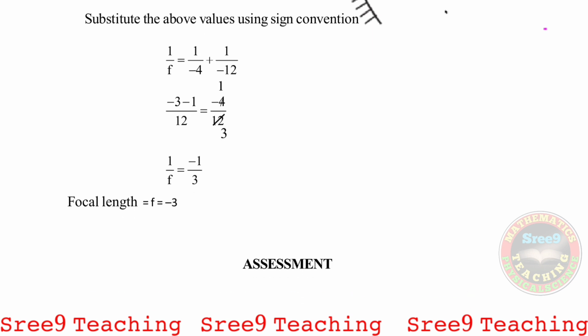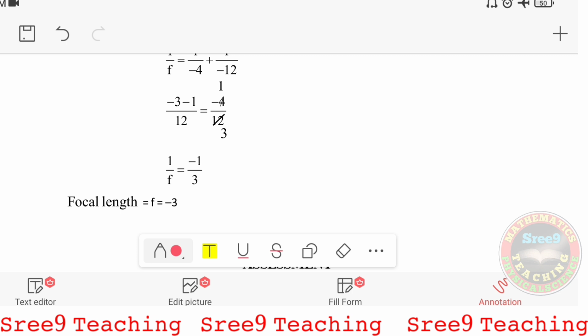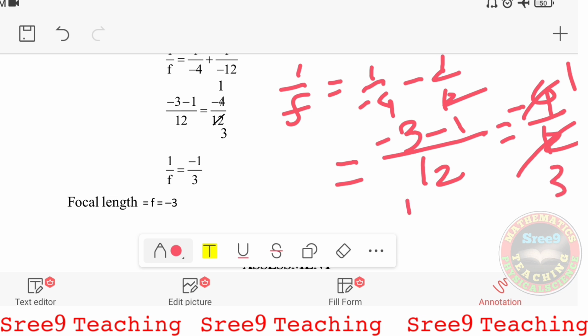Now taking LCM, here I will write on the screen. So 1 by f is equal to 1 by minus 4 minus 1 by 12, because both are negative. Now the LCM, you take 12. Now 4 goes 3 times, hence it will be minus 3, minus 12 goes 1 time, hence minus 1. Now it will be equal to minus 4 by 12. Okay, so 4 by 12 means 4 ones are 4 and 4 threes are 12. Hence 1 by f is equal to minus 1 by 3.